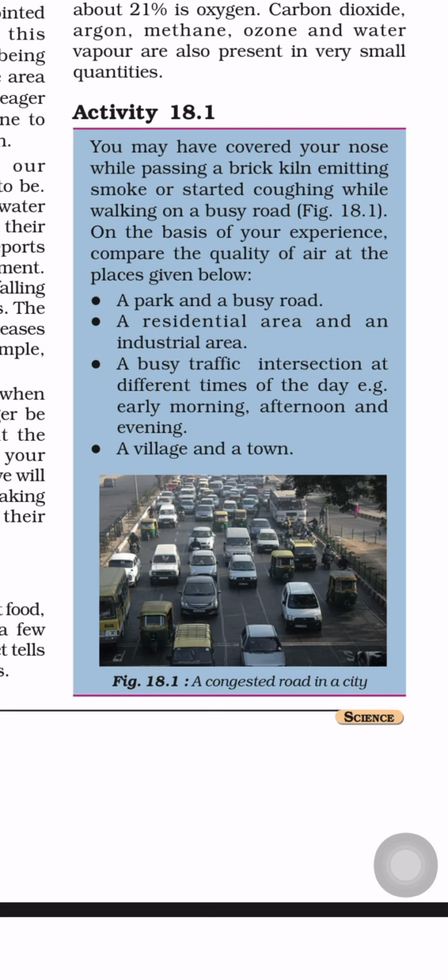The busy traffic intersection at different times of a day, for example early morning, afternoon and evening. See, at traffic signals we will have a very large crowd of vehicles. The vehicles are very crowded in the early morning, afternoon and evening. Why? Because of office time: early morning they go to work, in the afternoon they come for lunch, and in the evening they go home. At that time the traffic signal will have harmful gases from the passing of these vehicles. Okay, a village and a town.